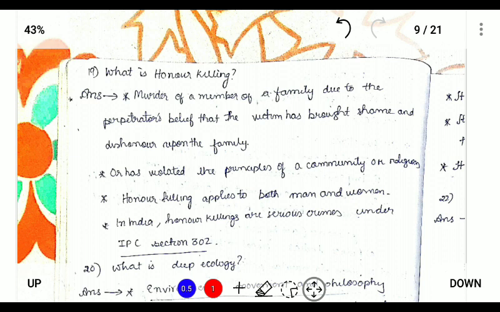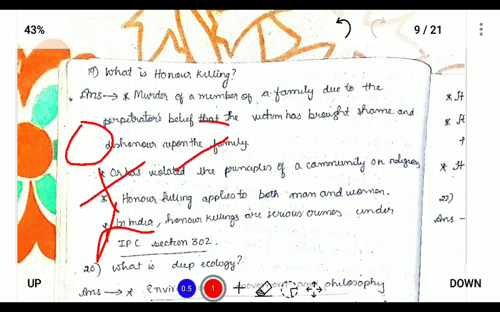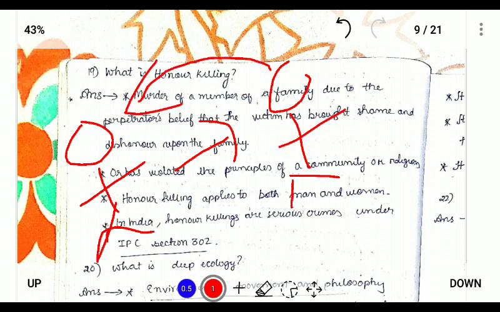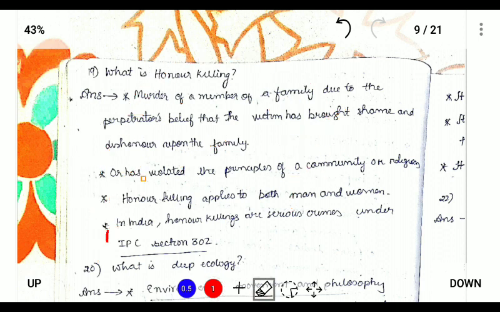Next, what is honor killing? Honor killing means a family member kills a member of his own family in the belief that the person has brought shame to the clan or the family name. That is, killing one's own family member for the sake of reputation is called honor killing, and it is punishable under Section 302 of the IPC, Indian Penal Code.